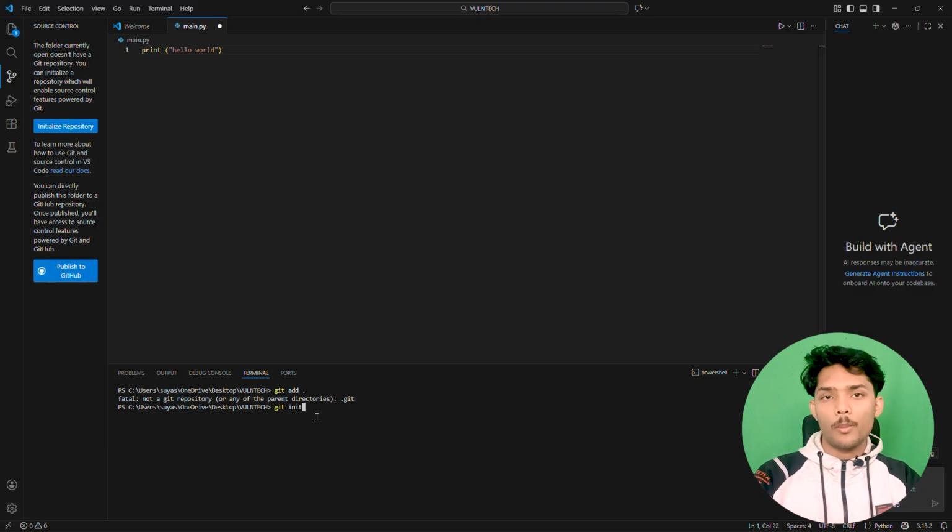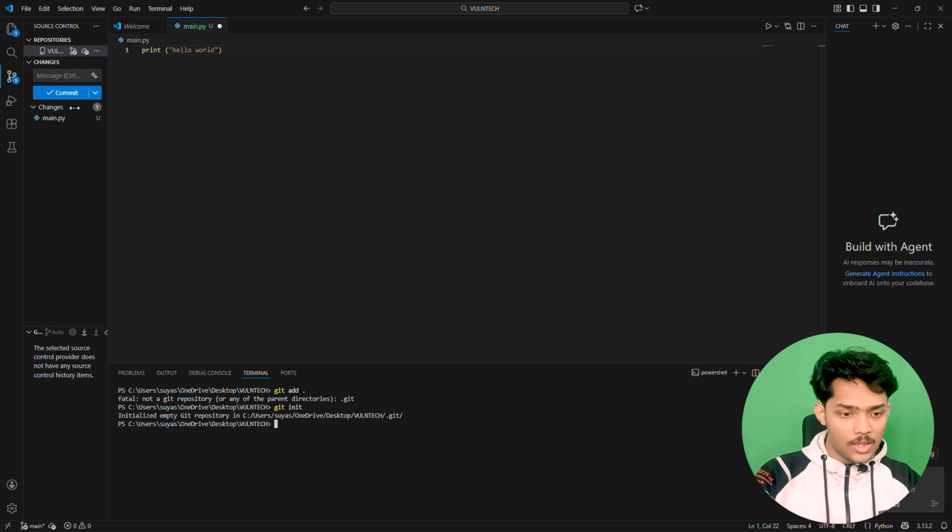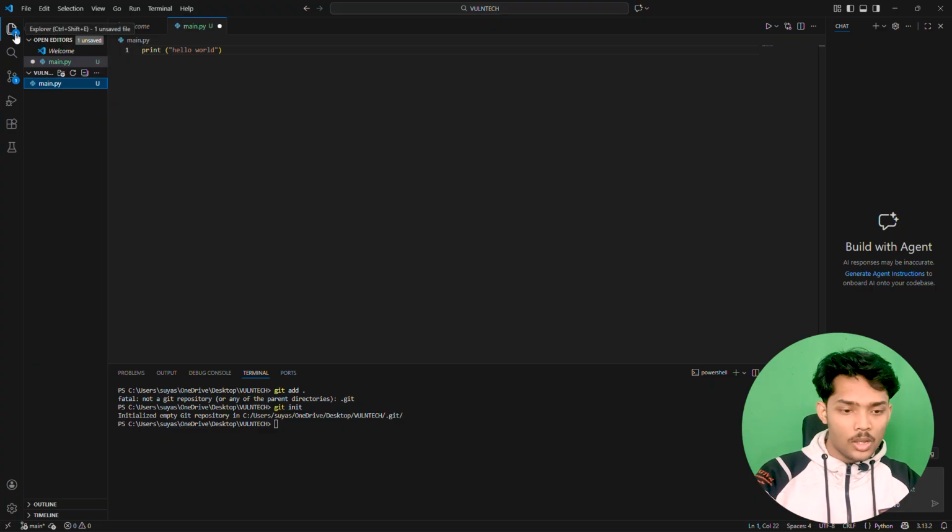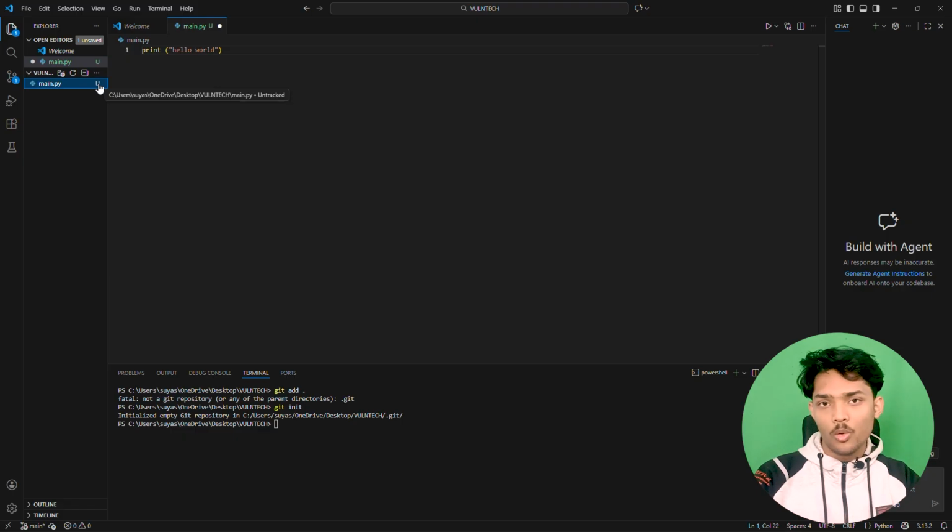I'm showing you the command for the initial stages. Once you are comfortable with VS Code and the git workflow, you can just click initialize repository to do it in a few seconds. Commands don't take much time either, but yeah. Just hit enter, and since git is initialized, you can see a U symbol on this file, and also in the explorer. U means untracked, and we have talked about what untracked is.